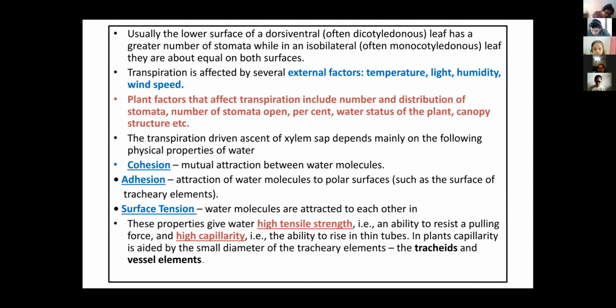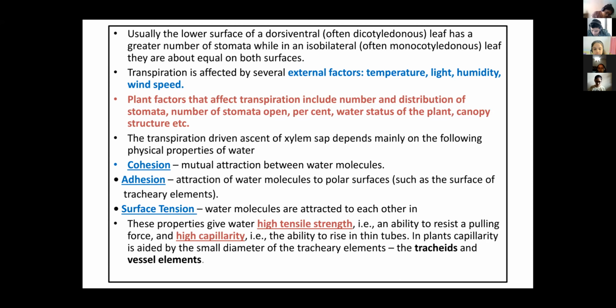Okay. Next, canopy structure. Canopy meaning what? Suppose one plant is there, and it has this much area. The entire area covered by the plant, that we can say is the canopy, right?